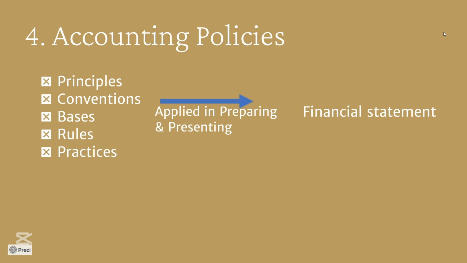Understanding the framework of accounting policy and the process of making the changes is crucial in ensuring the accuracy and reliability of the financial statements. First, have a look at accounting policies. It is highly important to understand them. These are the principles, conventions, bases, rules, and practices applied in preparing and presenting financial statements. They guide decisions related to the recognition, measurement, and disclosure of financial information, ensuring consistency and transparency across reporting periods.